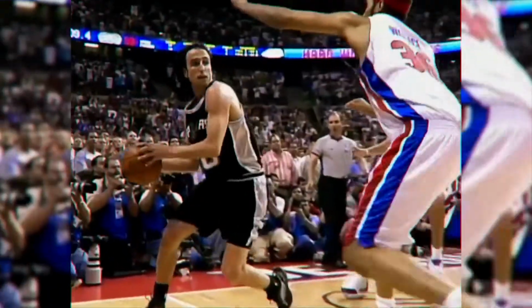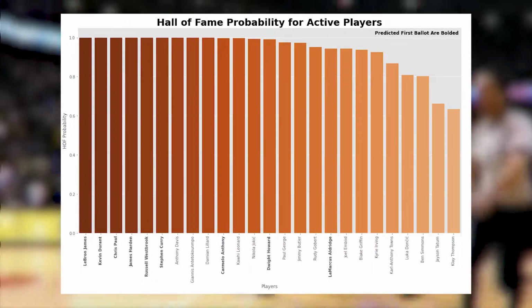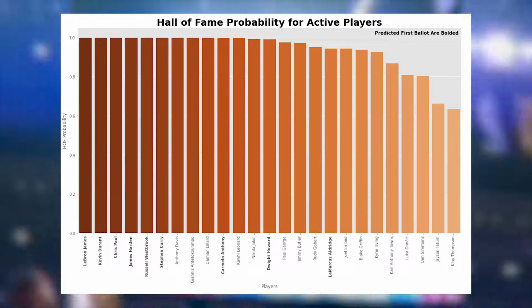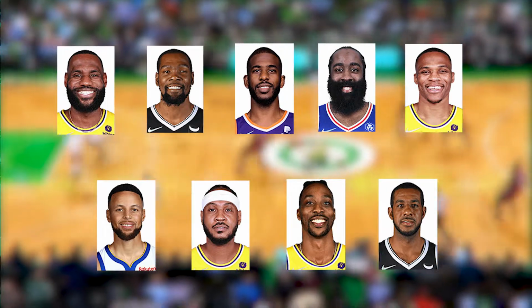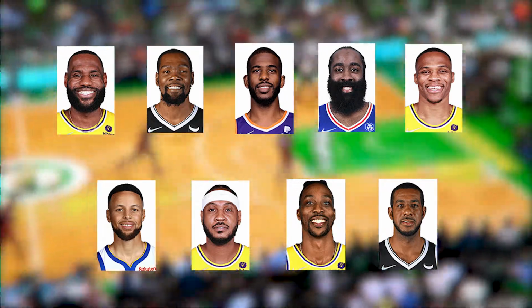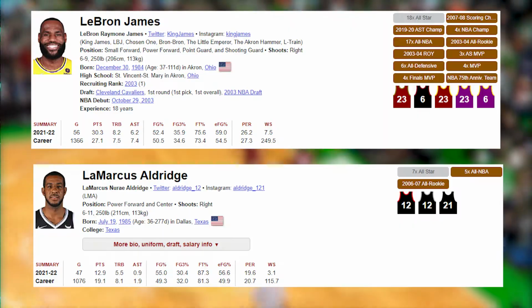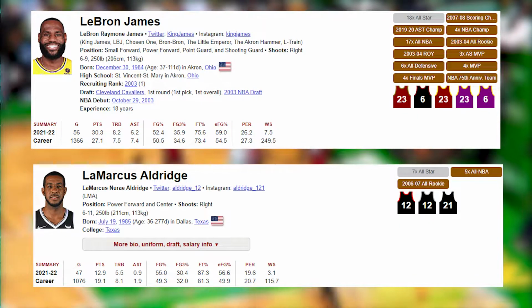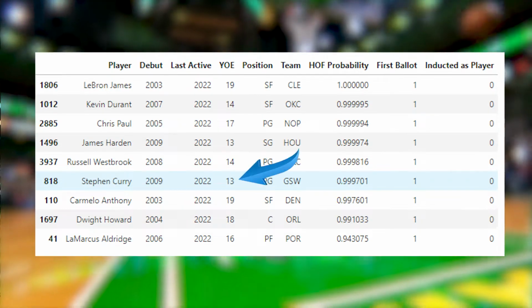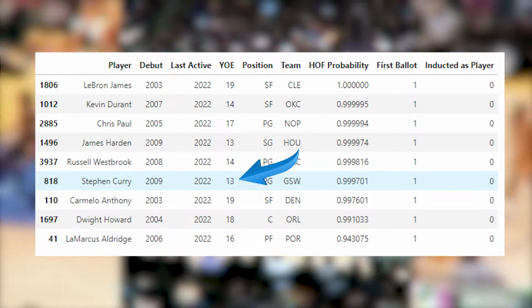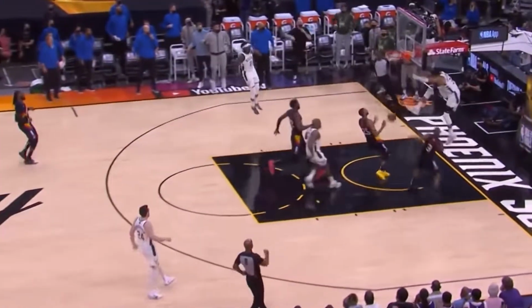In all seriousness, here are the results for all active players, with predicted first ballots bolded. Unsurprisingly, these 9 players are predicted to be first ballots and are top 20 in terms of Hall of Fame probability. I've noticed the random forest model has 7 All-Stars, 5 All-NBAs, 100 win shares, and 13 seasons as the minimum qualifications. The biggest first ballot snub on this list is Giannis Antetokounmpo.